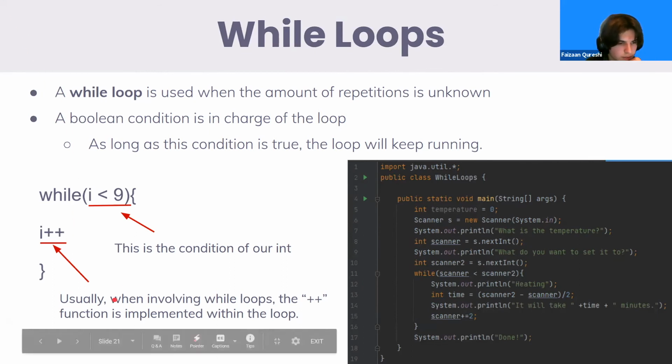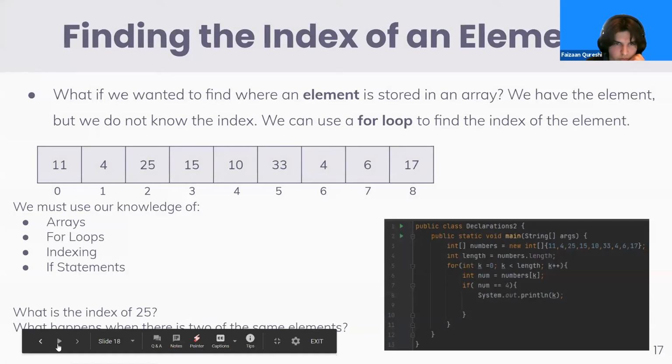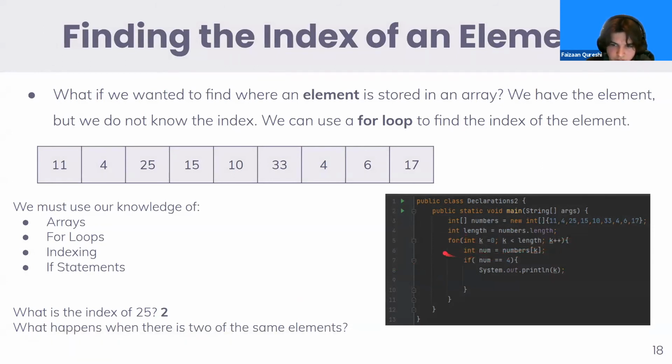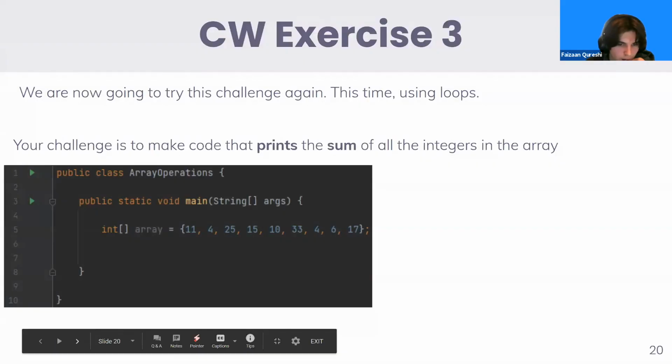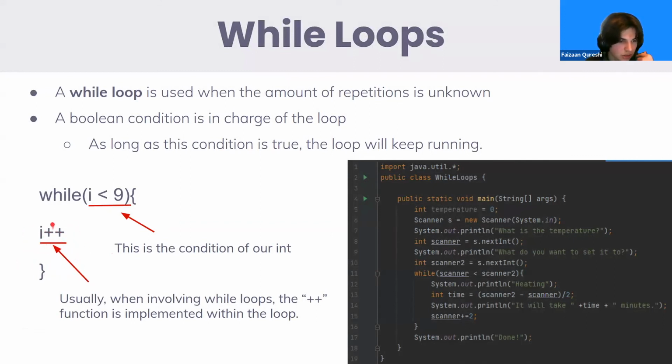Okay, and one more thing to add about while loops is that unlike in for loops, let's go back to for loops for a second. Let's just use this as an example. In our for loops, we have the k++ within the actual parentheses in the actual initialization of the loop. But with while loops, we have to put the I++ in the loop. So it's going to be in the actual code. But essentially, you're getting the same thing where it's just going to be running through values.